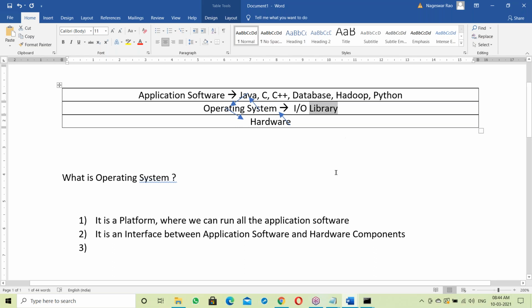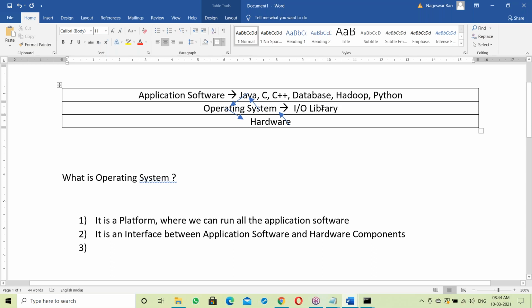See, here, almost all the operating systems were developed in C language. Like Linux developed in C language, Windows developed in C language, Unix developed in C language. All operating systems were developed in C language only. So the OS input output library means input output functions like scanf, printf. Those are the C language functions.